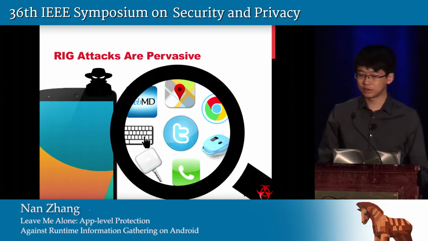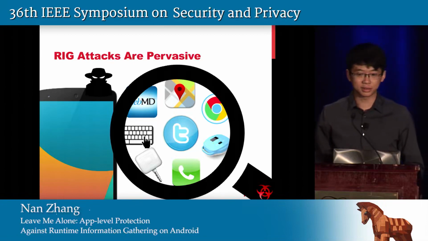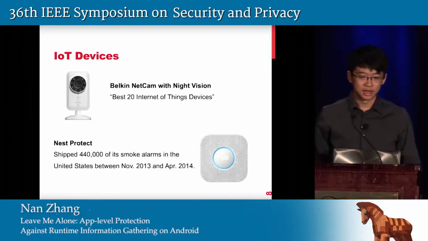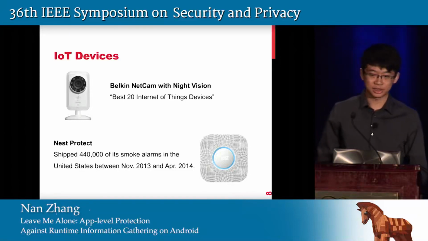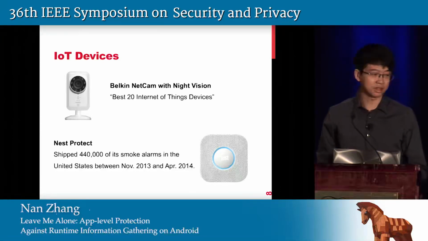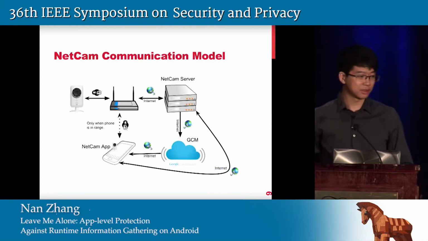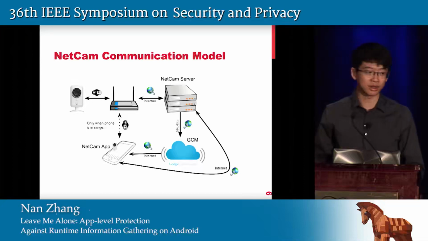When we looked into IoT devices last summer, we found that they are equally vulnerable to RIG attacks. The two devices we studied, the Belkin NetCam with night vision and Nest Protect, are among the best IoT devices. In order to make use of a NetCam, it connects to the internet via a home router.